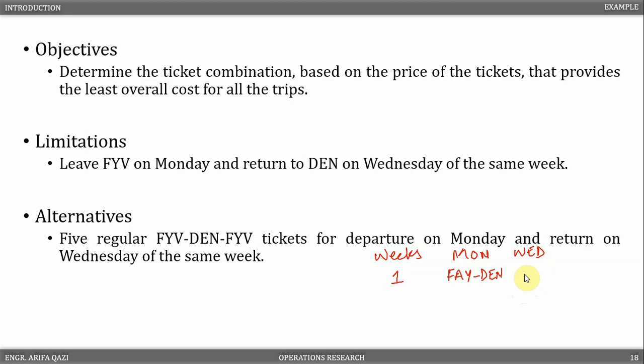That is, it would appear something like this. As this is a round-trip ticket, it will be utilized in the second week as well, when going from Fayetteville to Denver.